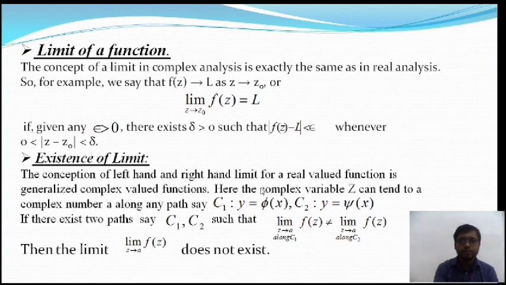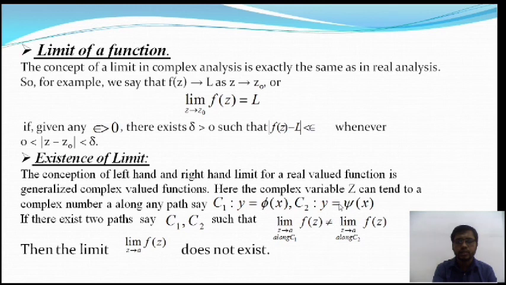So in that case, for the existence of limit, there are two paths. The first path we say C1, and the second path is C2. So C1 and C2 are not the same. C1 is a curve, and C2 is also a curve, where C1 is y is equal to phi of x, and C2 is y is equal to psi of x.